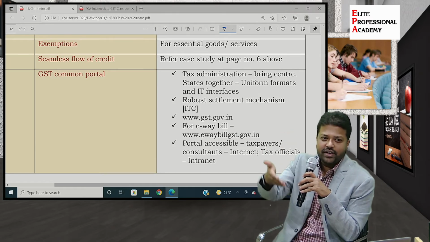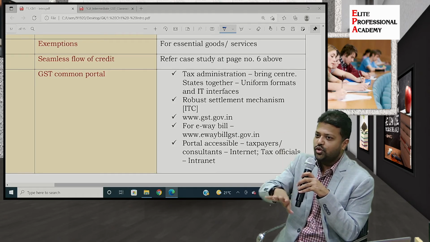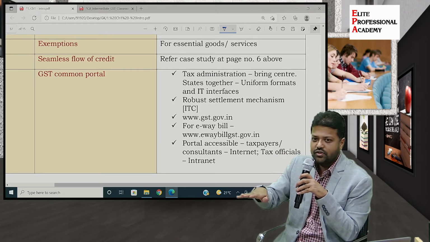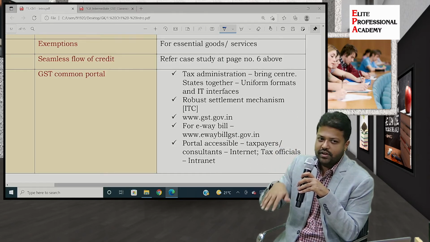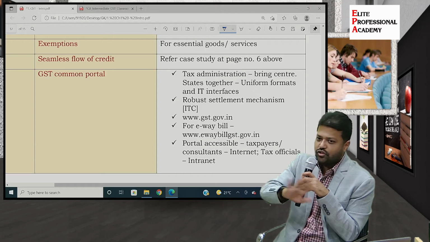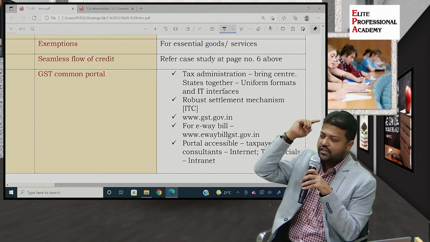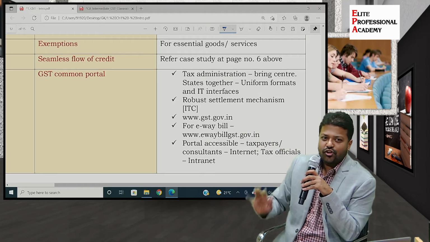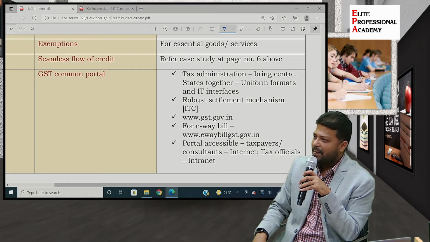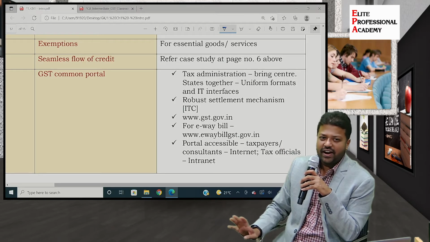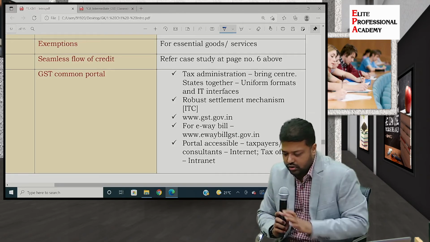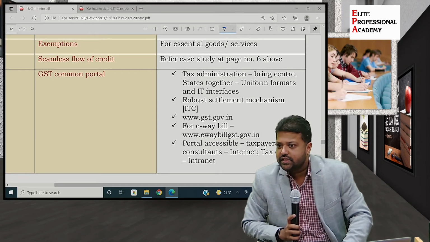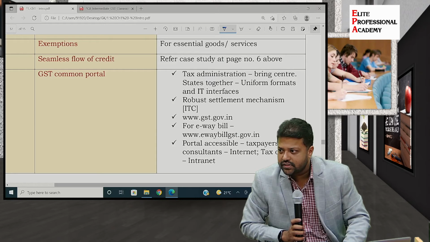The taxpayer will go into appeals. If the appeal is heard, it is okay, it is agreed, then the case is closed. Otherwise, he will go to the second appeal, that is tribunals. Tribunals are not yet formed under GST, but still. If that is also not settled, High Court. If that is also not settled, Supreme Court. If that is also not agreed, then the Supreme Court is the law of the land. You have to agree, right? So there is a GST common portal. We cover three things.